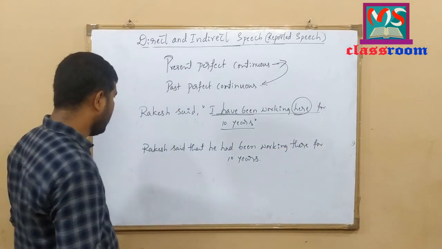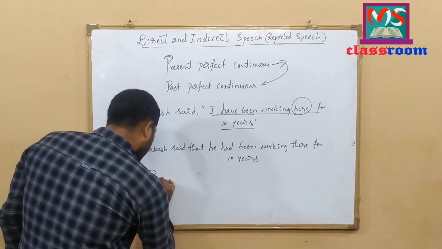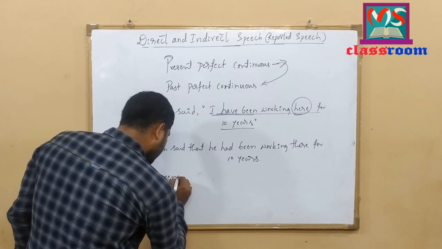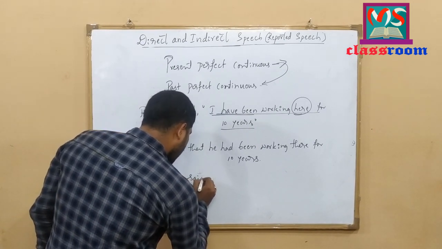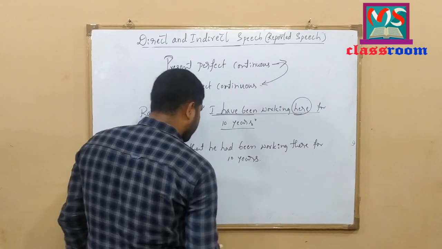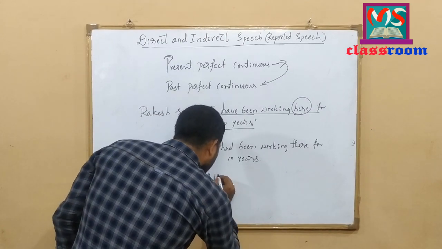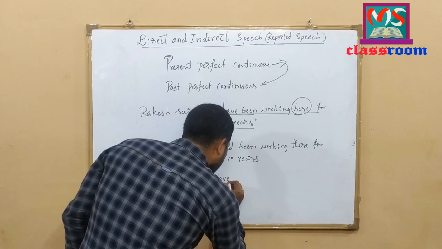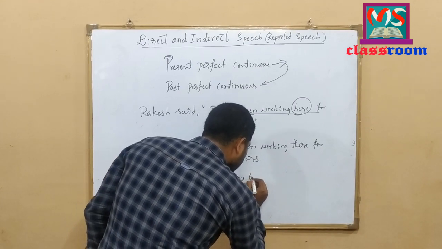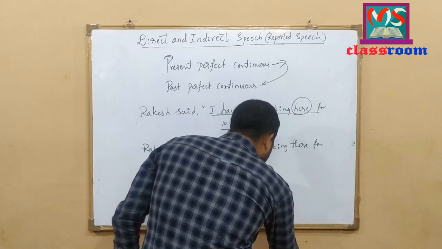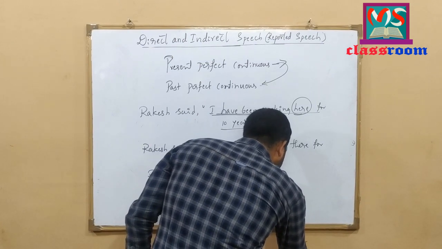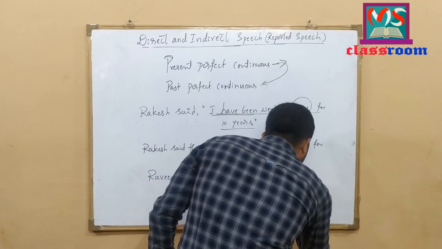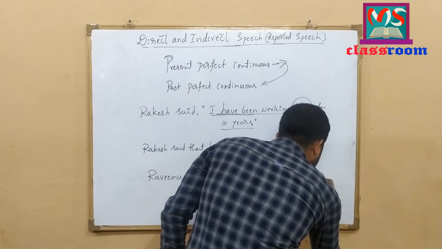Let me write one more example. Ravina said, have you been living in US?